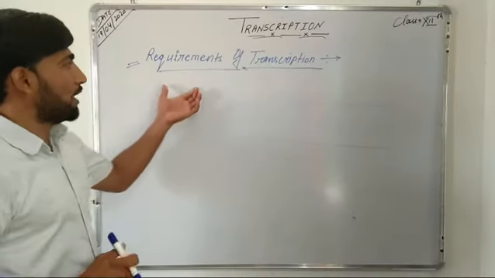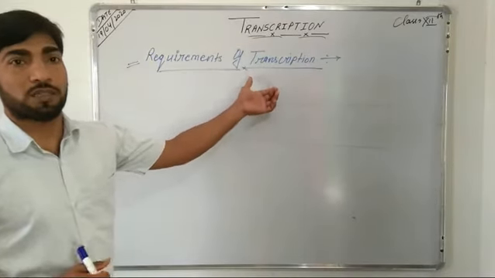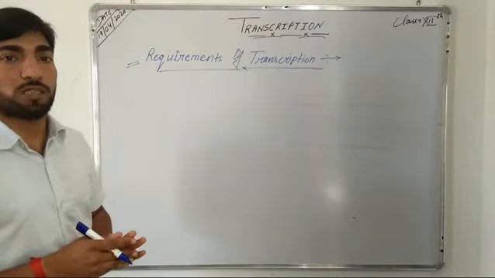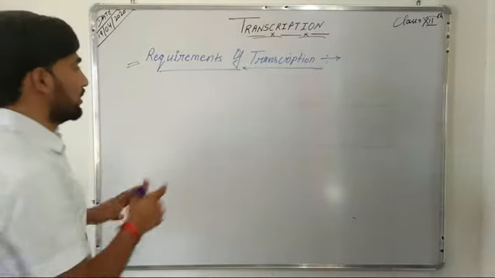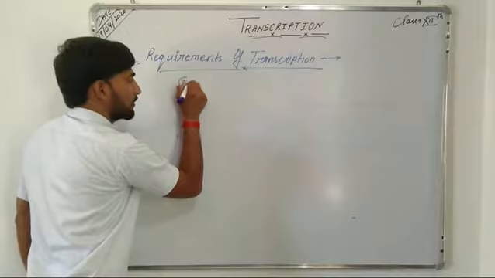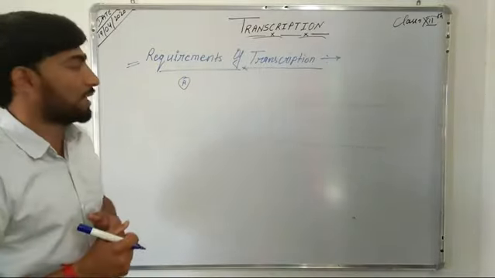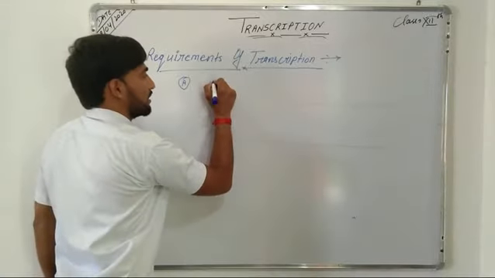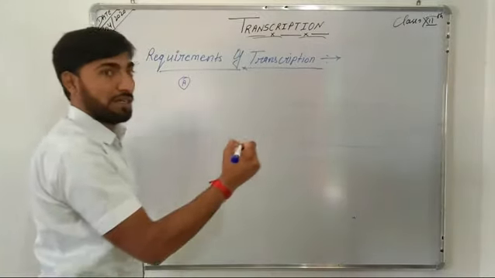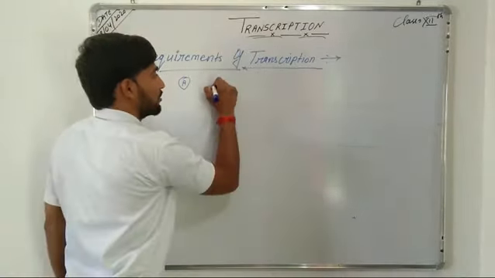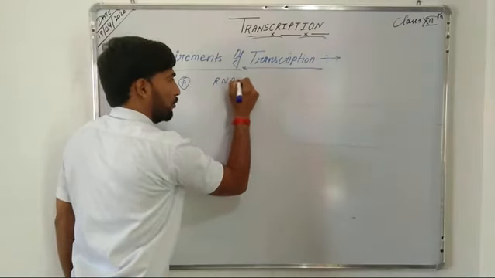Now come to the requirements of the transcription process. This transcription process requires 4 basic things. The first one is an enzyme that is responsible for transcribing the template strand, and this enzyme is the DNA dependent RNA polymerase enzyme. So it is an RNA polymerase enzyme.